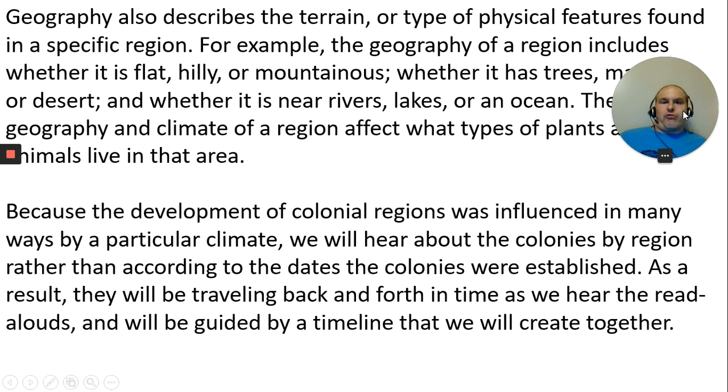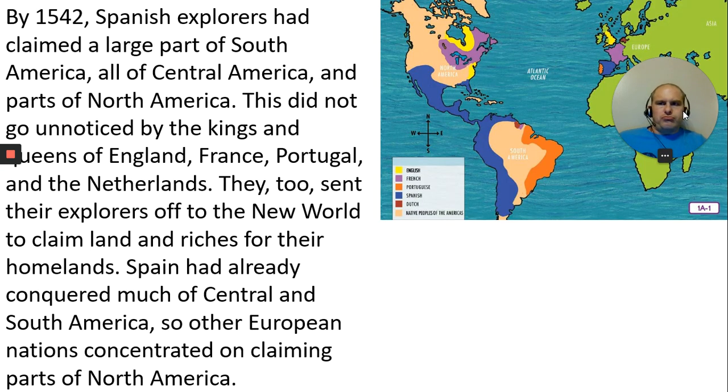Now, the development of the colonial period regions were influenced by their area, the culture, the climate, all that stuff: how they were able to grow, what kind of clothes they were going to wear, all that kind of stuff. And we're going to understand more about that as we go.